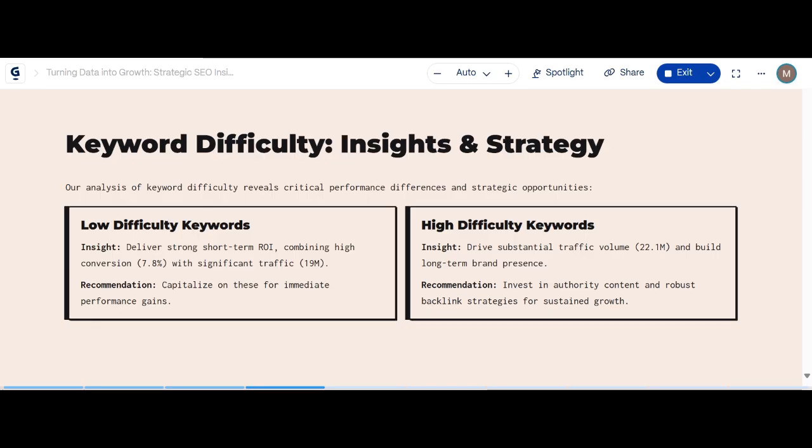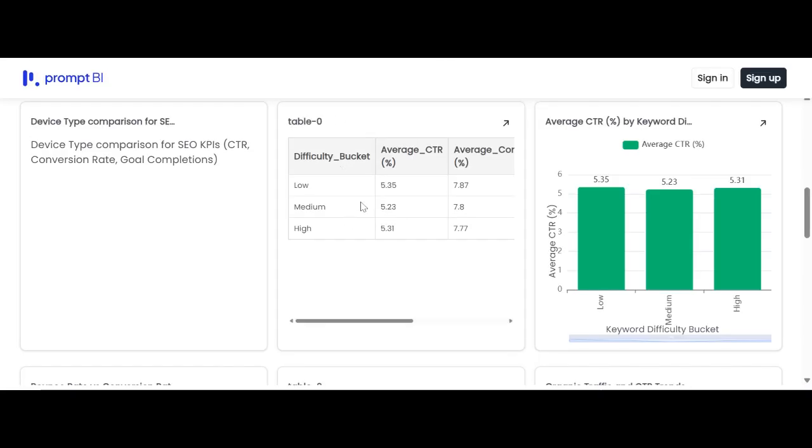Low had an average of 5.3%, and in terms of a graph of keyword difficulty against average CR, it went at 5.35, so it is quite high. But high was next at 5.31, and this means that high is bringing about more conversions. So the recommendation is that we should capitalize on these for immediate performance gains.